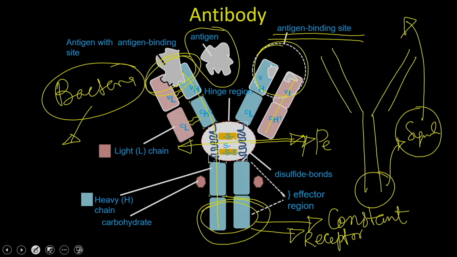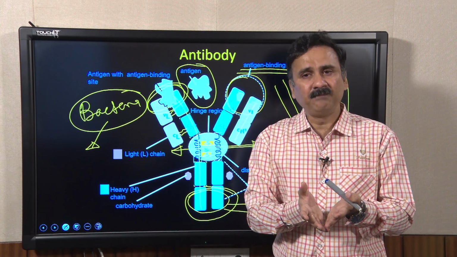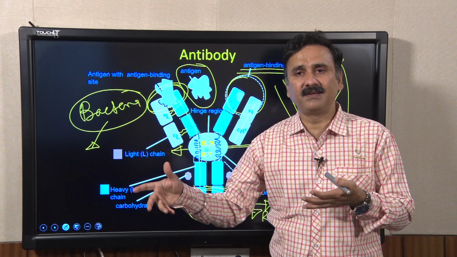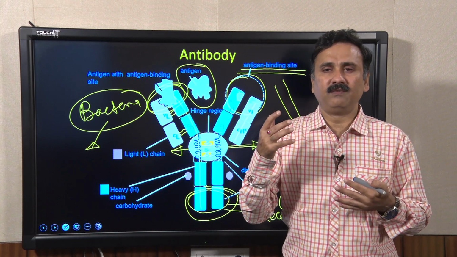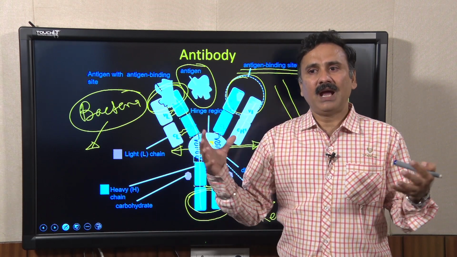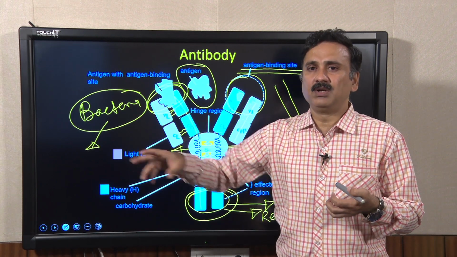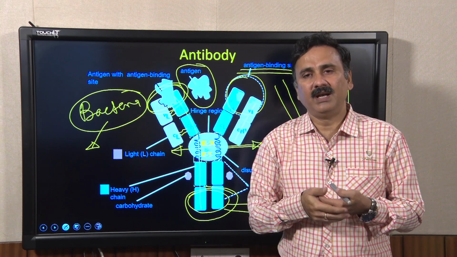So, the antibodies are mainly doing two main functions. One, it sequesters the antigen to a very localized area, so that other cells such as macrophages, dendritic cells and all other kinds of T cells and B cells can come to that vicinity and destroy this foreign antigen.